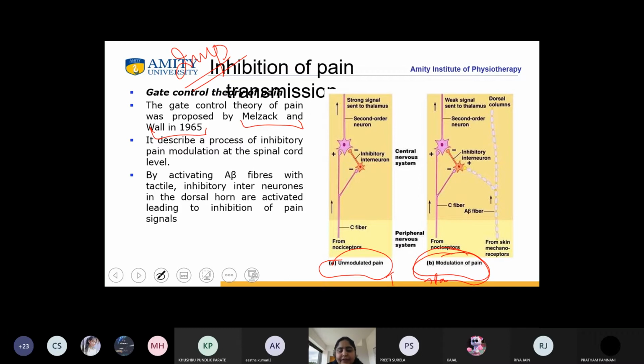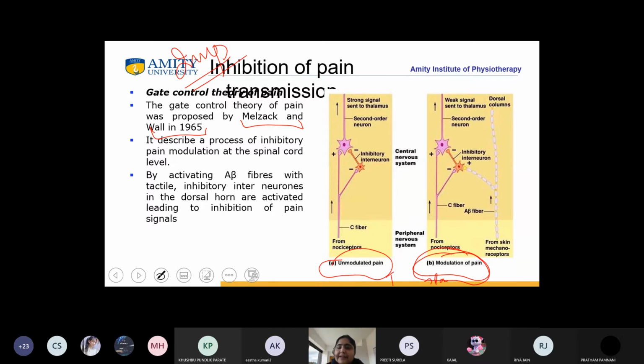The C fibers from the nociceptors, they have a positive action onto the inhibitory interneurons. So they give a positive action to the secondary order neuron and there is strong signal sent to the thalamus that the pain is occurring at this site.